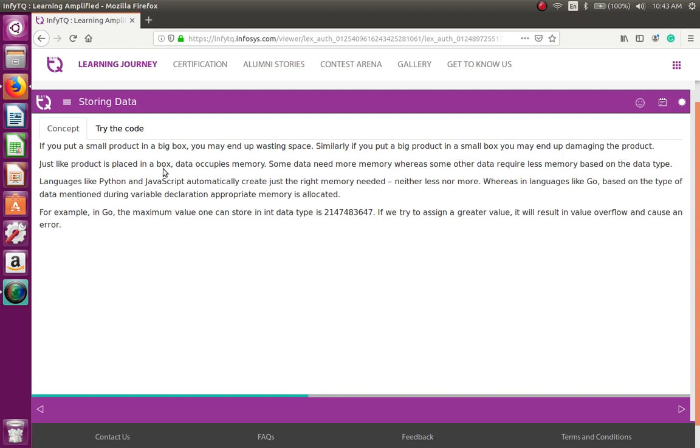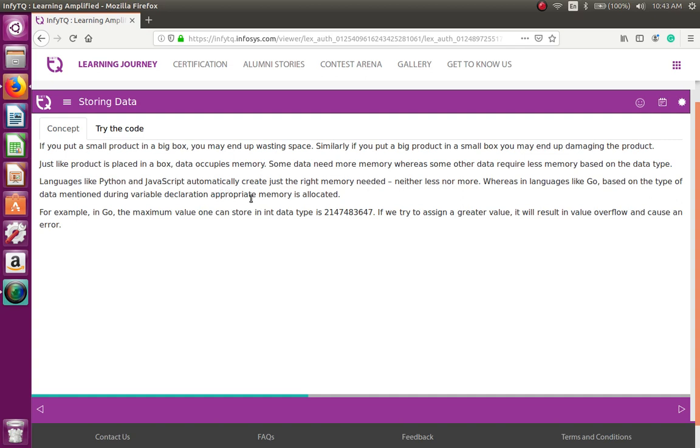Just like a product is placed in a box, data occupies memory. Some data need more memory, whereas some other data require less memory, based on the data type. Languages like Python and JavaScript automatically allocate just the right memory needed, neither less nor more. Whereas in languages like Go, based on the data type mentioned during the variable declaration, appropriate memory is allocated.